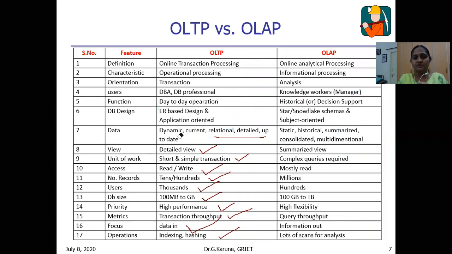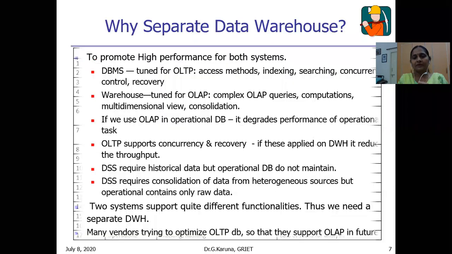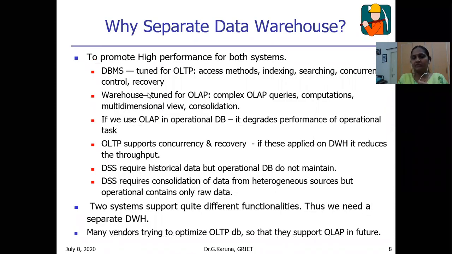Suppose we use OLAP systems for concurrency control and other operations, what happens? Or if we apply OLTP to complex queries, what happens? Why do we need these two separate systems? Let us see. Why a separate data warehouse?